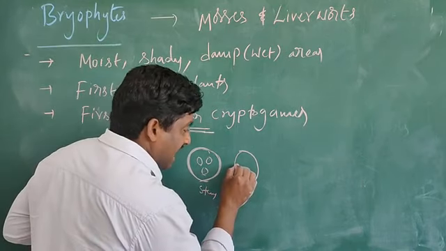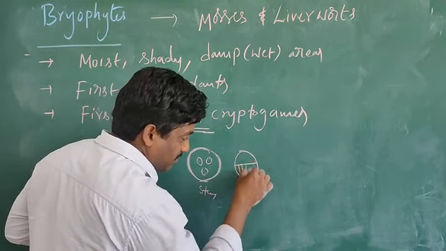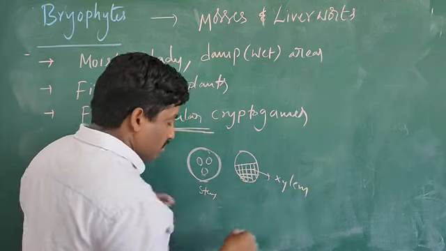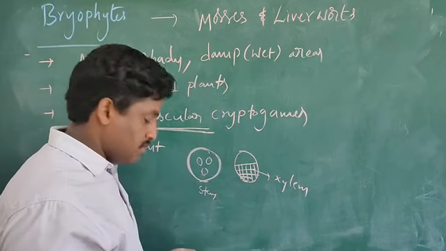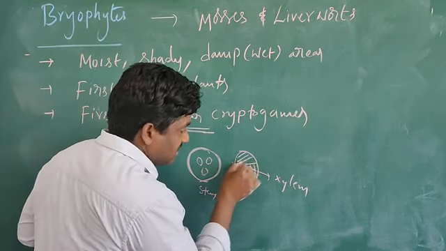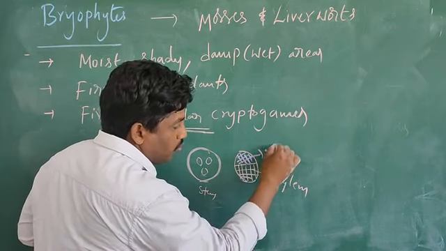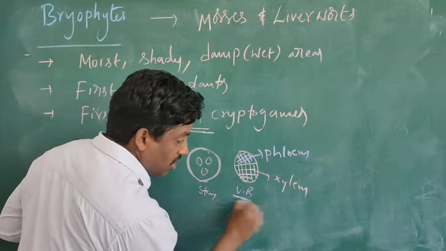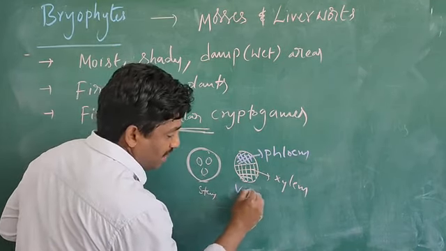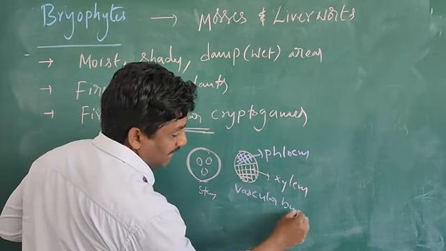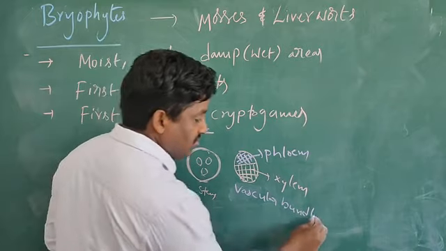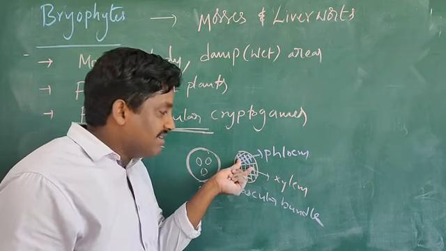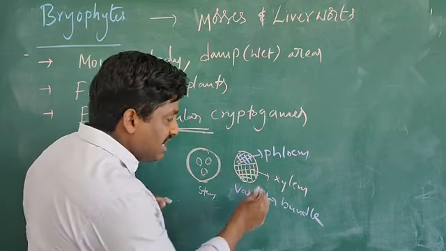So inside the bundle, tissues are present. This is the xylem tissue. And this tissue is called phloem tissue. This is the bundle, what you call vascular bundle. These are vascular bundles. Inside the vascular bundle, what tissues are present?